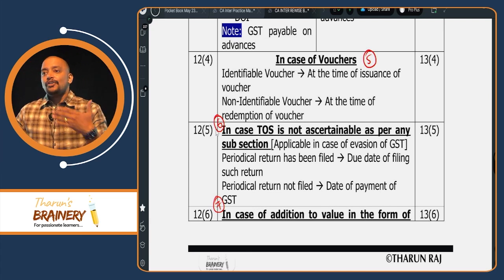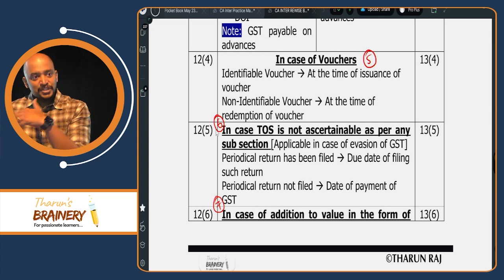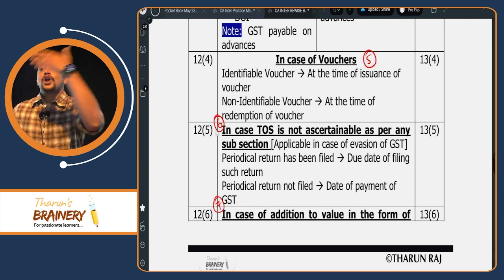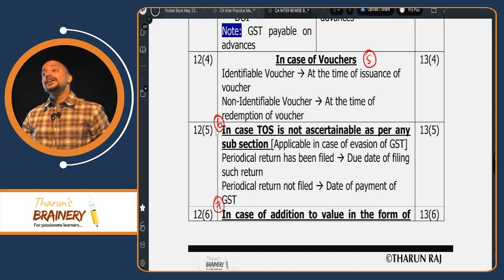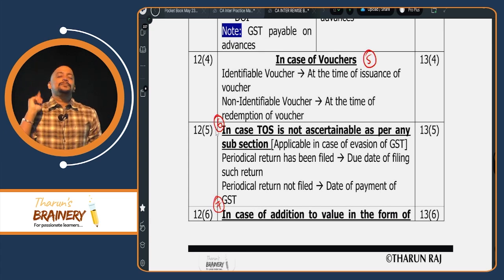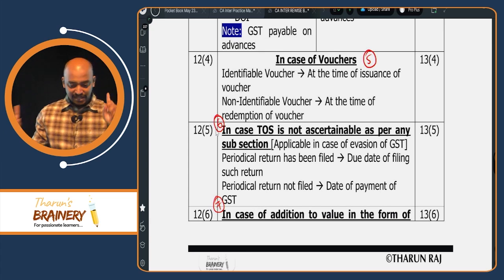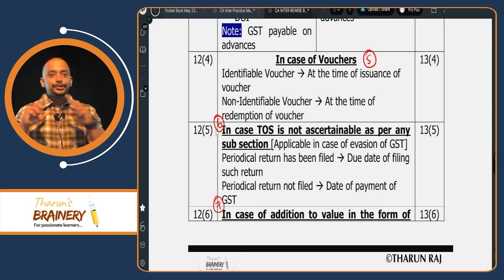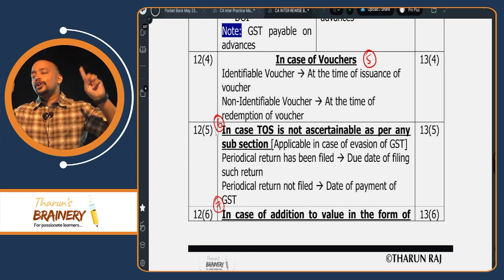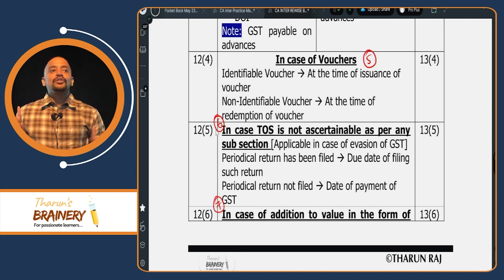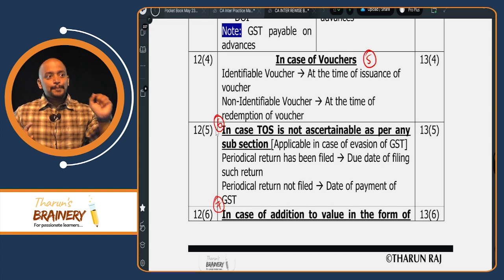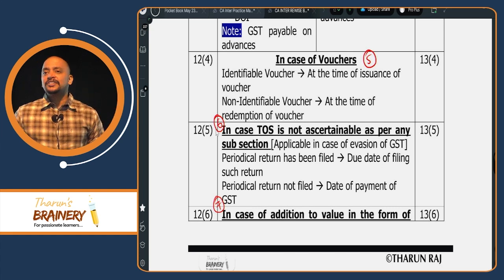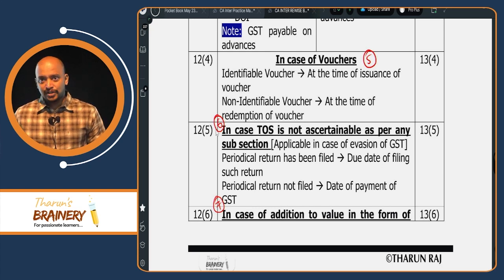Suppose you get a voucher for 500 rupees, which means you can redeem any product worth 500 rupees. That is a non-identifiable voucher. The voucher can be redeemed against supply of any goods or services. So vouchers are divided into two: identifiable voucher, which can be redeemed against a particular product or service, and non-identifiable voucher, which can be redeemed against any product or service of the supplier.